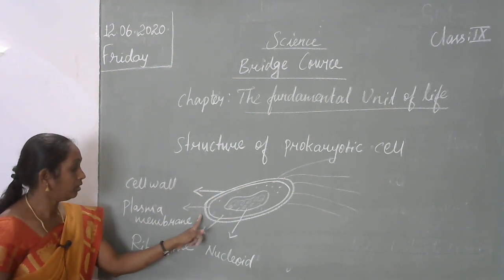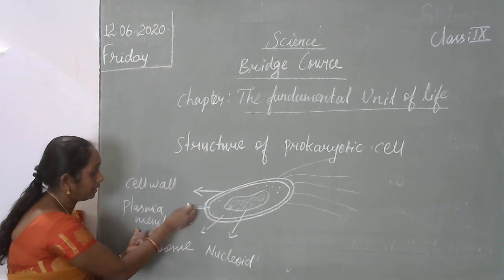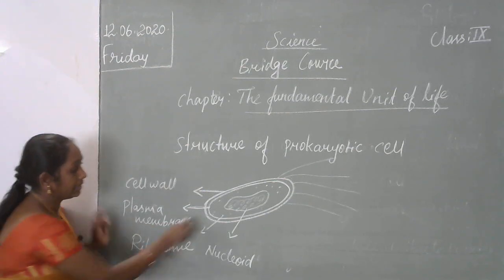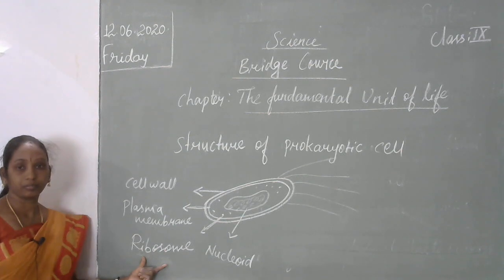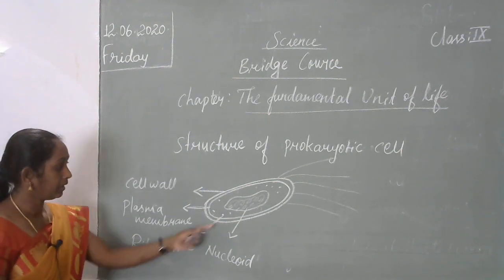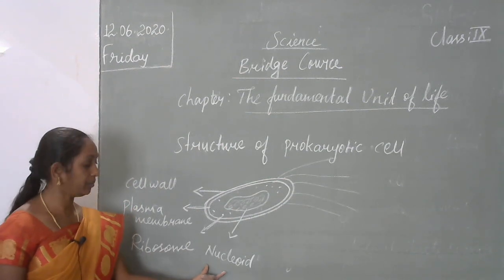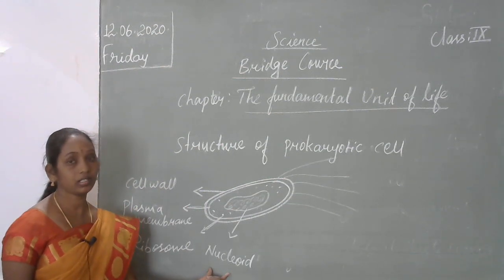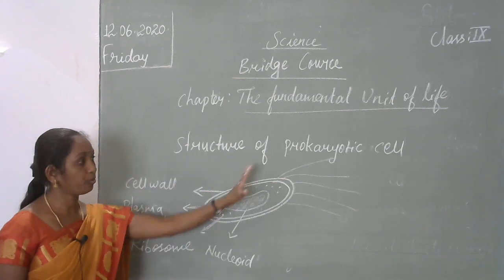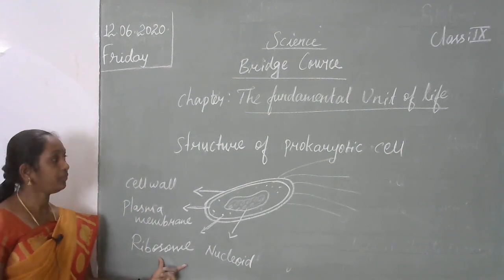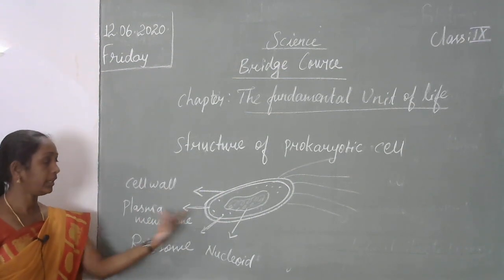Inside the outer cell wall, the plasma membrane will be present. This part is called the plasma membrane. Inside this, the structures are called ribosomes. Inside that is a nucleoid. This is the genetic material. All the cells have the nucleus, and inside it is the genetic material called the nucleoid. This is a simple structure of a prokaryotic cell. This is only for unicellular organisms. For example, amoeba, I told you, bacteria, I told you. Those are the prokaryotic cells.